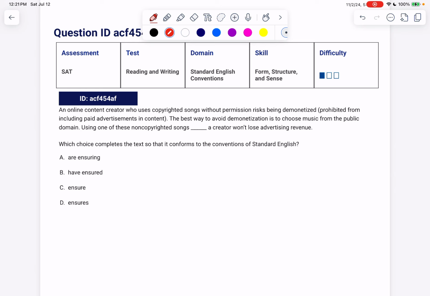I'm noticing that they're pretty much all present or present perfect. And A, B, and C are plural. D is singular. I'm guessing maybe D would be my answer because it's the odd man out, but let's give a read. It says, using one of these non-copyrighted songs, what is doing the ensuring a creator won't lose advertising revenue? Using one of these non-copyrighted songs. Again, it might be tempting to look for the songs, but notice that's of these non-copyrighted songs. It's in a prepositional phrase. Using ensure or using ensures. Well, using doesn't end in an S, so we have to make sure its verb does, and we can get rid of A, B, and C.